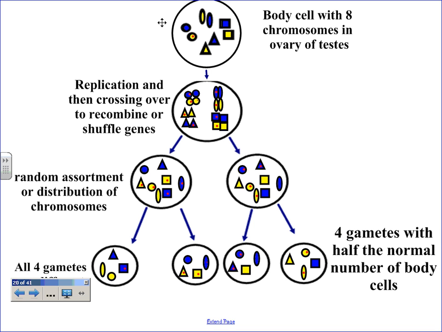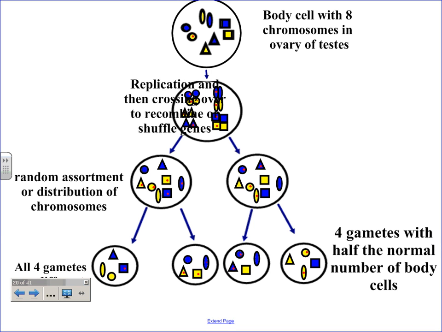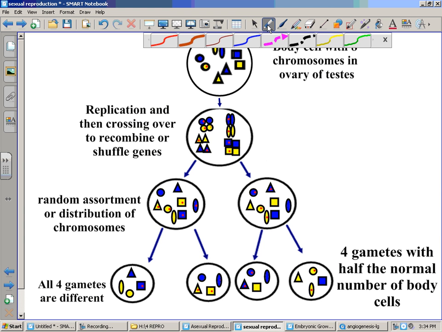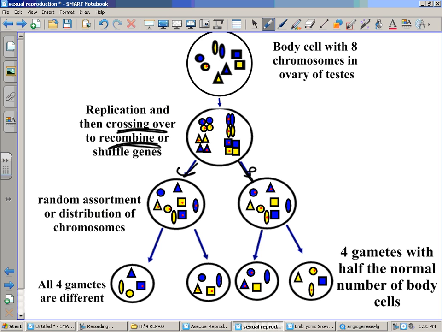Then, what's the important thing during that time? We have that crossing over that occurs, where they hug each other and exchange their genes. They shuffle them up or recombine them, so you never have 2 gametes that are ever exactly alike. And then they're randomly distributed to these 2 cells, and they're random again. So we end up with gametes that are half the chromosome number of the normal body cell.